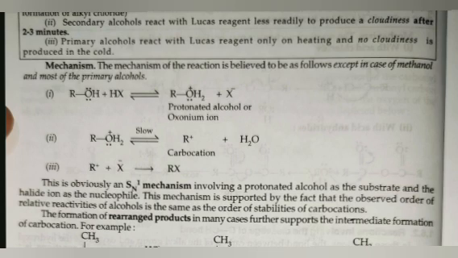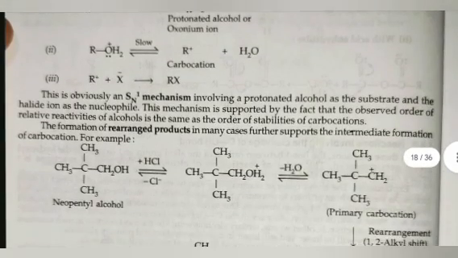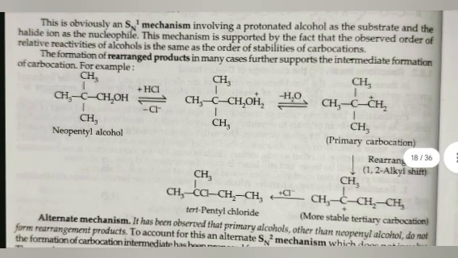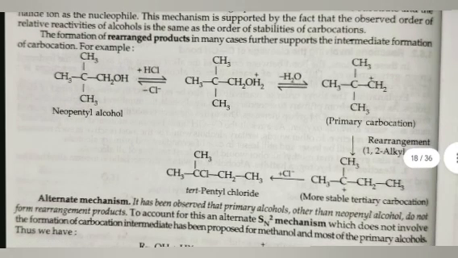Mechanism. The mechanism of the reaction is believed to follow SN1 mechanism, except in case of methanol and most of the primary alcohols, involving a protonated alcohol as the substrate and the halide ion as the nucleophile. This mechanism is supported by the fact that the observed order of relative reactivity of alcohol is the same as the order of stabilities of the carbocation. The formation of rearranged product in many cases further supports the intermediate formation of carbocation. For example,